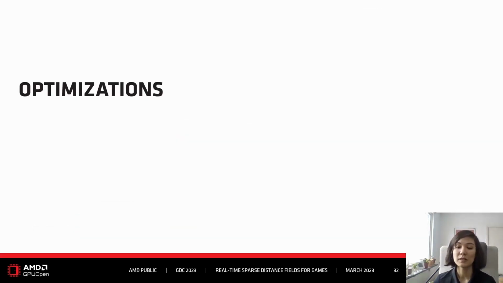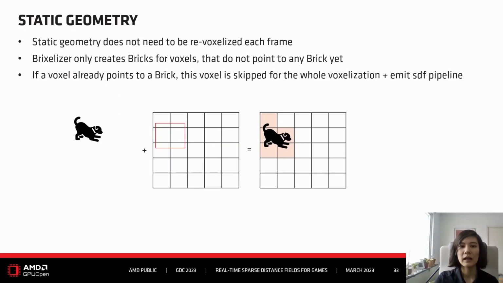So, optimizations. I presented to you the basic algorithm, but some optimizations have to be done here and there to get it up to speed so that we can actually do it in real time. And the first very important optimization is to make a differentiation between static geometry and dynamic geometry. Because static geometry does not need to be revoxelized each frame, right? Because it doesn't change. And it would be a waste of computation if we revoxelized it each frame. So the optimization is to not do this.